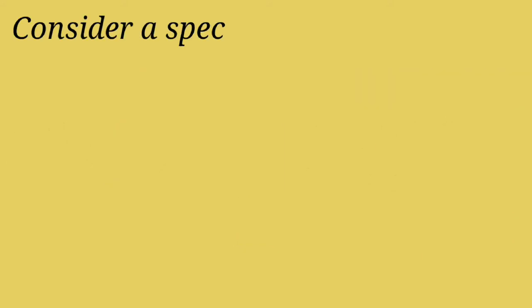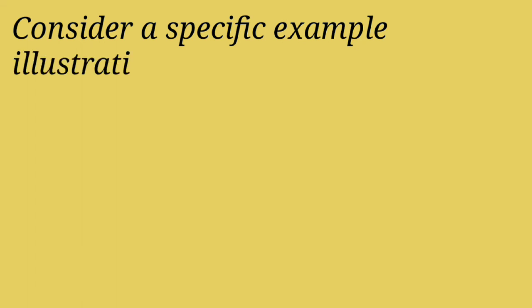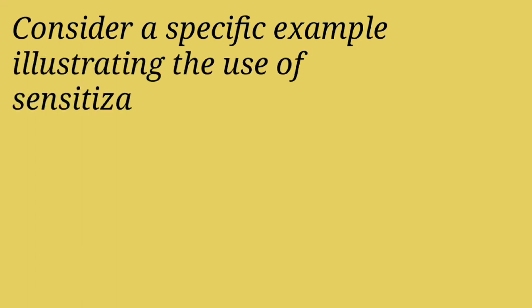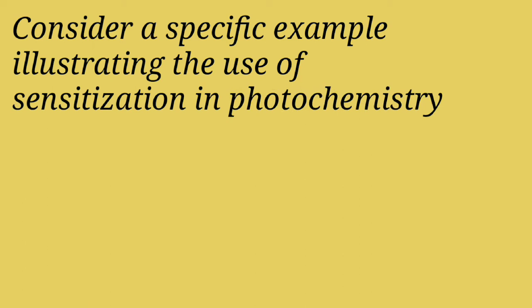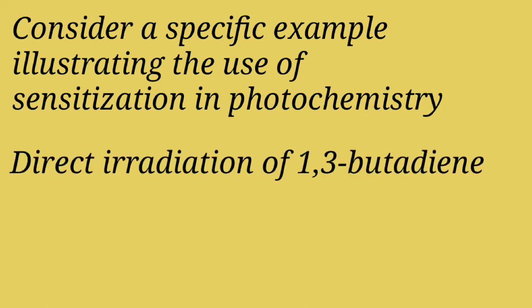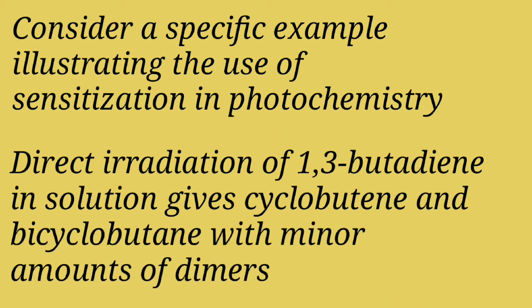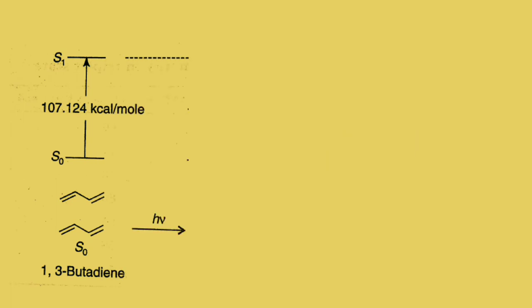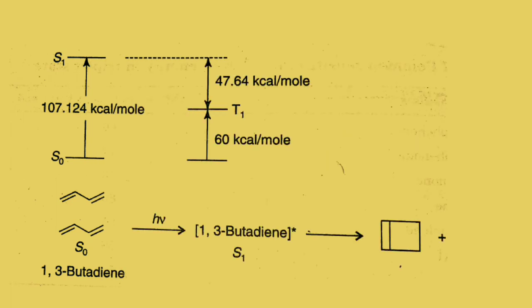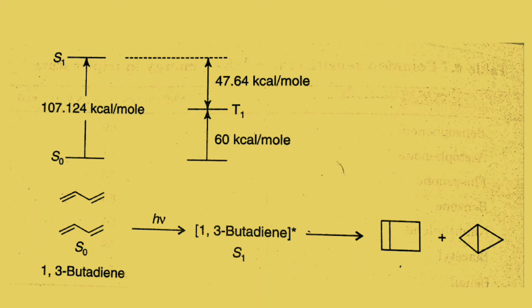Now, let us consider a specific example which illustrates the use of sensitization in photochemistry. Students, direct irradiation of 1,3-butadiene in solution gives cyclobutene, and bicyclobutane with minor amounts of dimers. Intersystem crossing efficiency in 1,3-butadiene approaches 0, and triplet derived products are not formed.